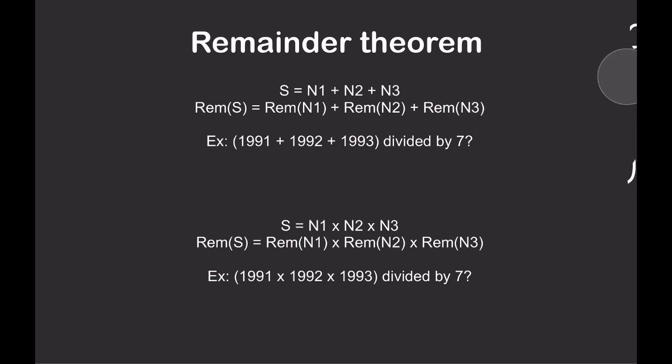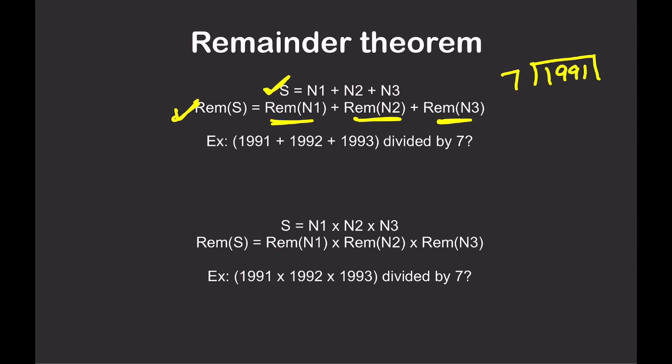So the theorem says, if S is represented in the form of n1 plus n2 plus n3, the remainder of S will be the summation of each remainder, this plus this plus this, right? See, adding all those numbers was easy when the numbers were simple, 10, 12 and 15. But here we have 1991, 1992, 1993. Is it easy now? No. So what are we going to do? We are going to use the remainder theorem.